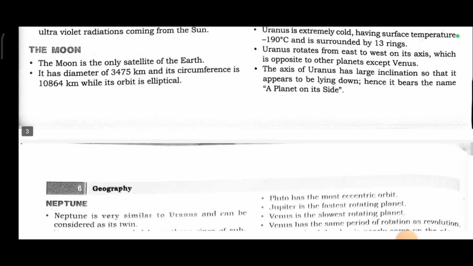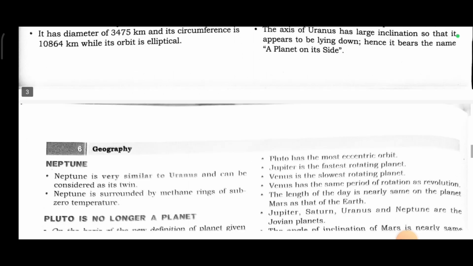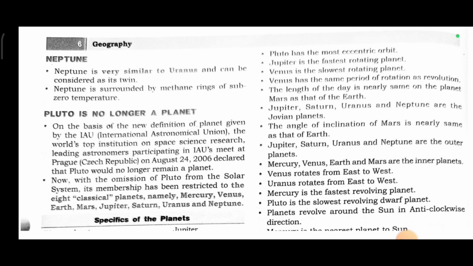Uranus rotates from east to west on its axis, which is opposite to other planets except Venus. The axis of Uranus has a large inclination so that it appears to be lying down, hence it bears the name a planet on its side. Neptune. Neptune is very similar to Uranus and can be considered as its twin. Neptune is surrounded by methane rings of sub-zero temperature.